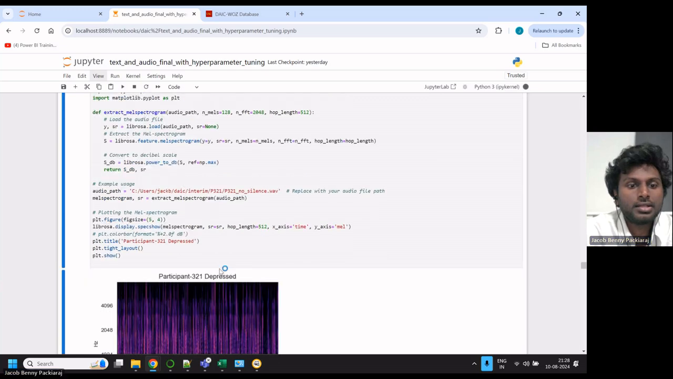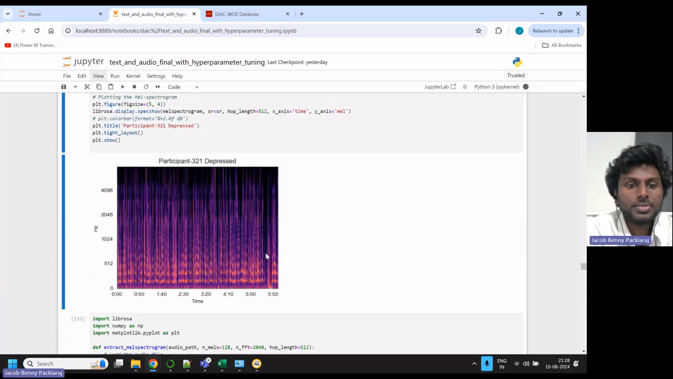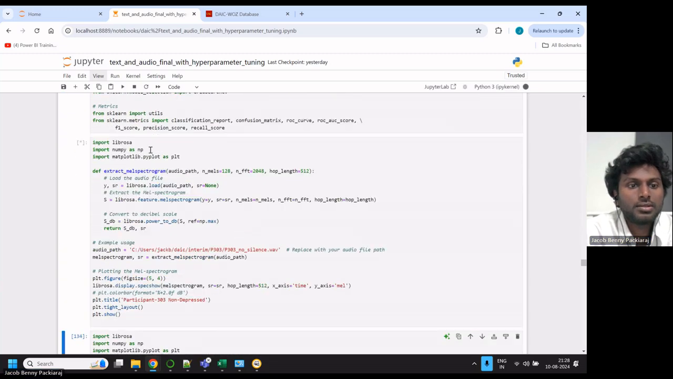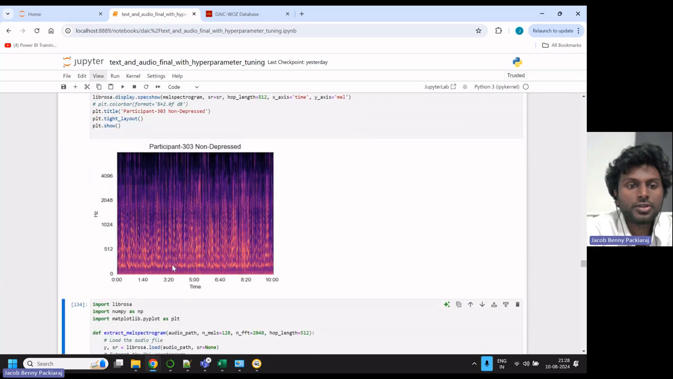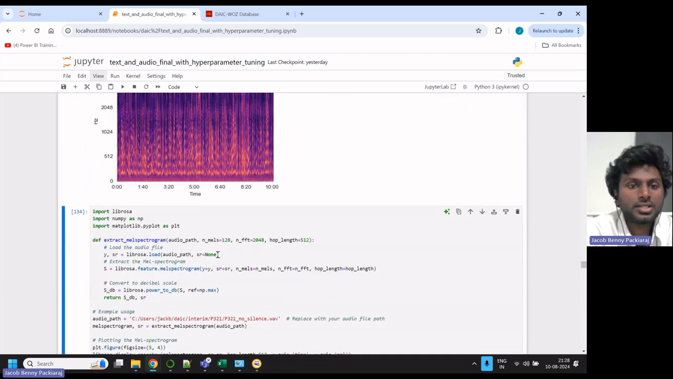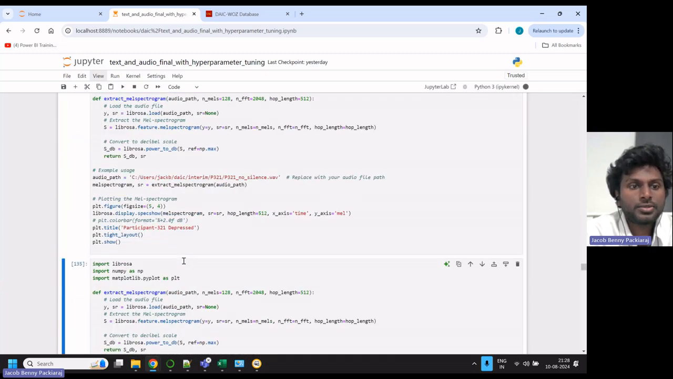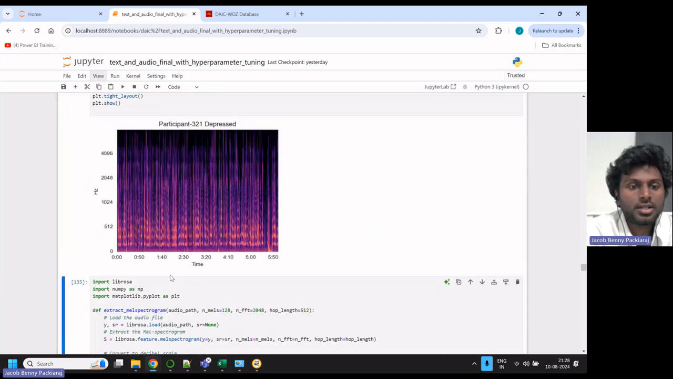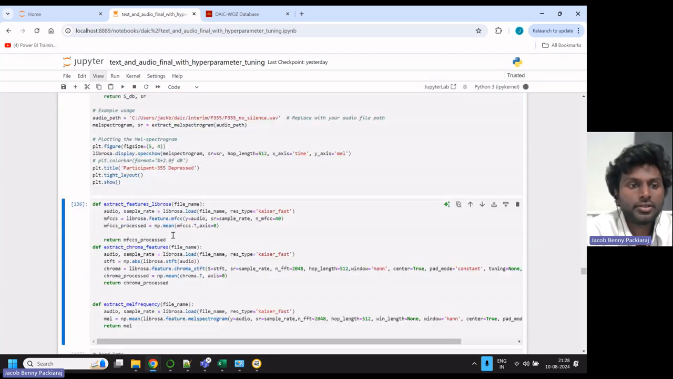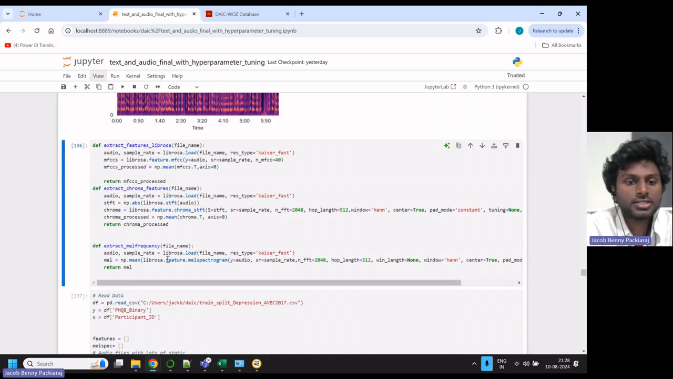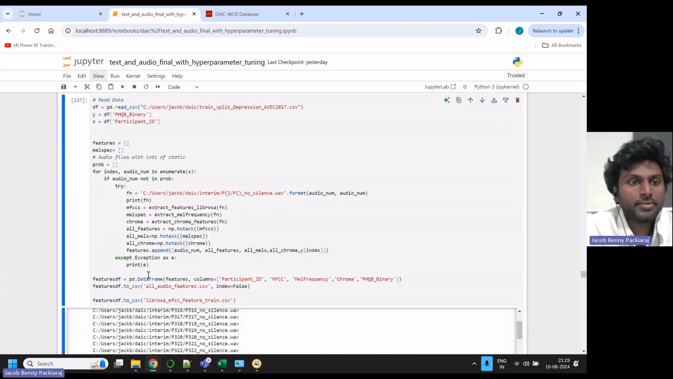Here is the spectrogram for the depressed class, and for the non-depressed class, this is the wave format that has been generated for the MEL spectrogram. Similarly, for the depressed scenario, this is the output, and there is another EDA that I did for the MEL spectrogram. These three are the functions to generate the features for the deep learning model to classify the depressive case.